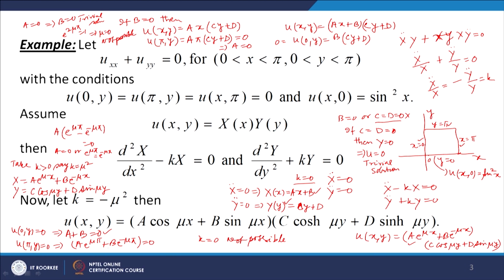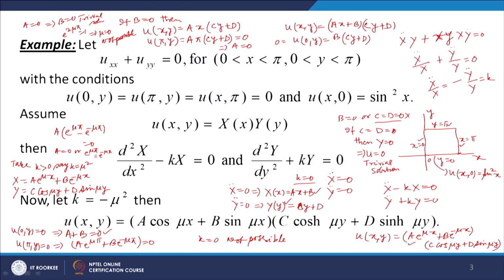So, what we do? We consider the case K less than 0, where K is minus mu square. When K is minus mu square, you put here minus mu square: d square X over dx square plus mu square X equal to 0 will give you A cos mu x plus B sin mu x as the solution. Okay? And here when you put K equal to minus mu square, you get the solution of the equation d square Y over dy square minus mu square Y as C cosh mu y plus D sinh mu y.